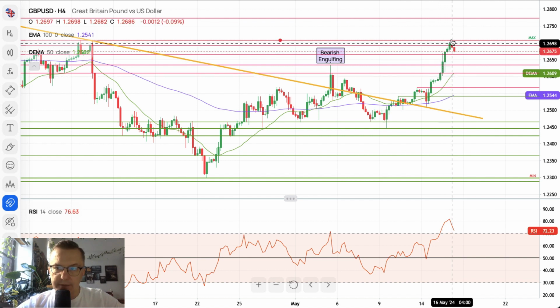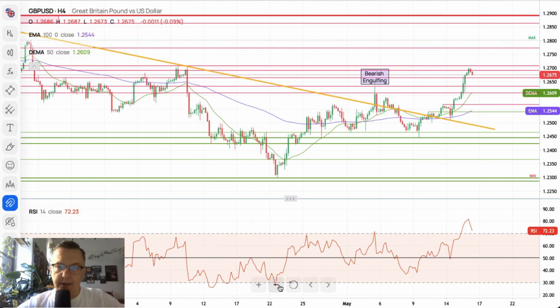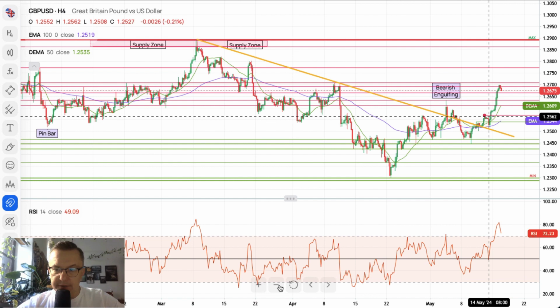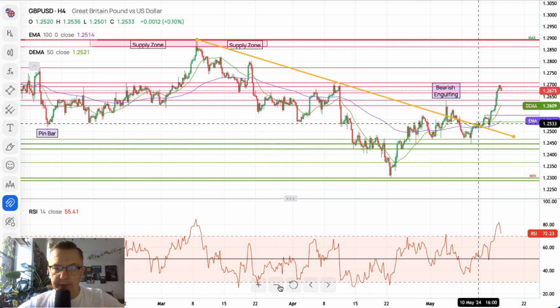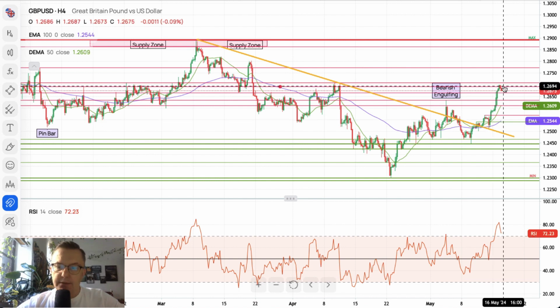Now there's only one missing, 1.2698, as the high of April 9th 2024. So pretty decent breakout to the upside, as you can see. Immediately after the initial breakout above the trend line, then a test of the trend line from below, we got this movement to the upside.